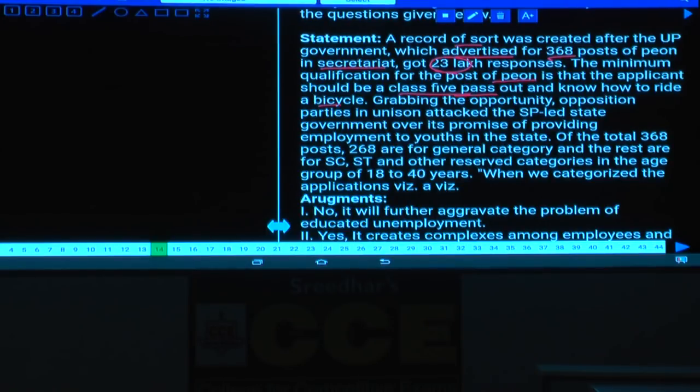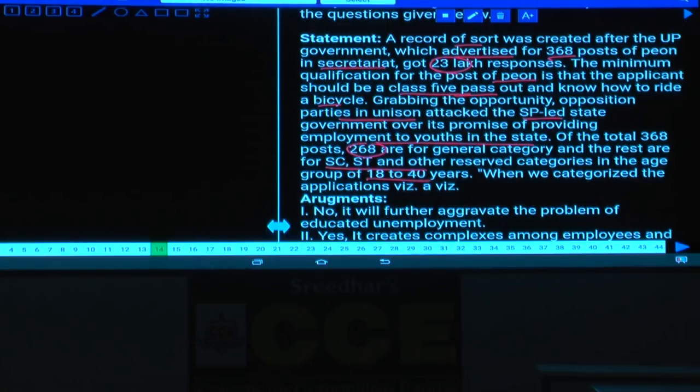Now what are the prerequisites to this one? A person has to complete 5th class and that person, he or she should know how to ride a bicycle. Then grabbing the opportunity, opposition parties in unison attacked the SP-led state government over its promise of providing employment to youths in the state. Of the total 368 posts, 268 are for general category and the rest are for SC, ST and other reserved categories in the age group of 18 to 40.